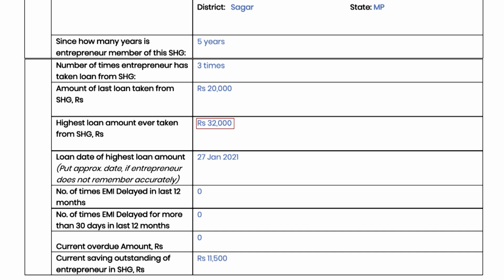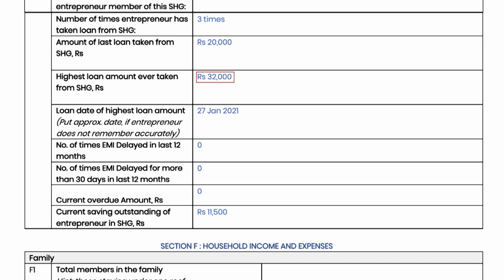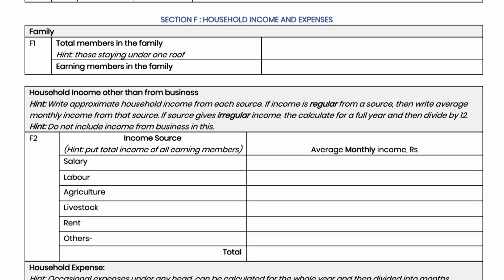It should be noted that this loan amount may not always be in the last loan taken by the entrepreneur, but could also be in some past loan. Overdue related details must be verified with SHG records and also by talking to SHG President, Secretary and/or Treasurer. Section F. Next section is Section F, which is to record the household cash flow of the entrepreneur.